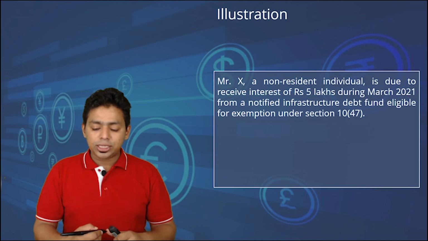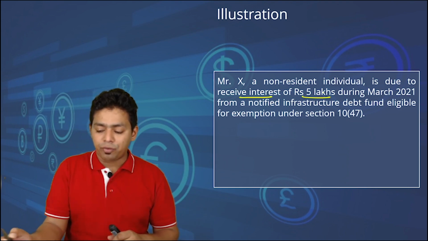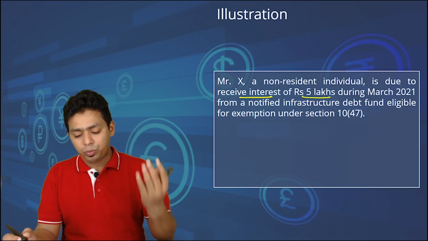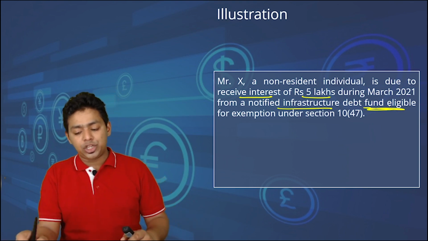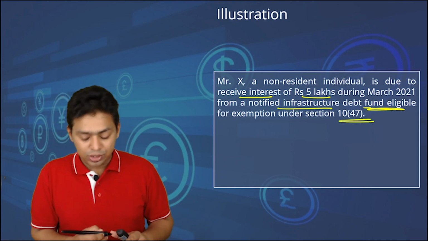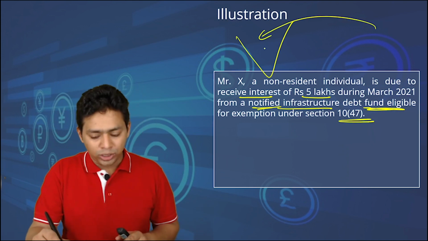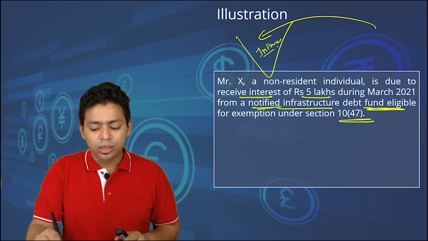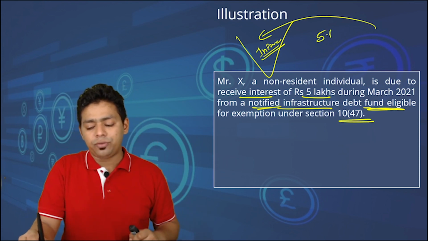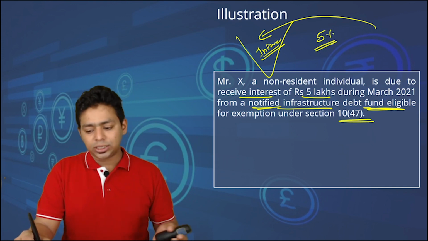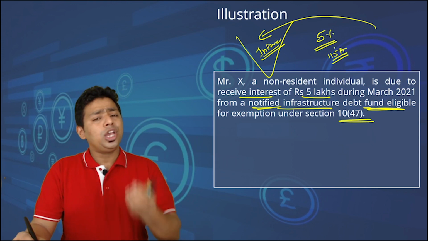Next question. X Limited, Mr. X, a non-resident individual, is due to receive interest of 5 lakh during March 2021 from the Notified Infrastructure Debt Fund, eligible for exemption under 10(47). Now, whenever a non-resident is investing in Indian infra bonds, with logic at least you should say that he should be charged the least possible tax on interest. Ordinarily, we charge only 5% rate of tax. The rate of tax under 115A that we will discuss in NR taxation is only 5%.